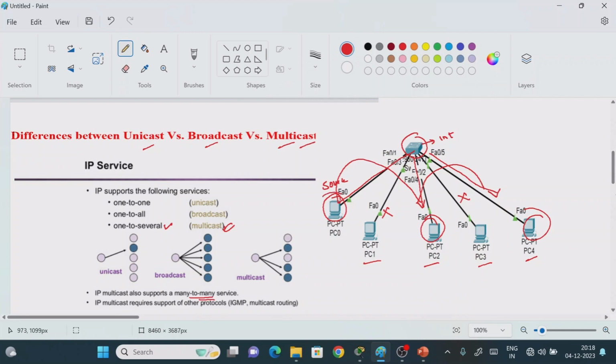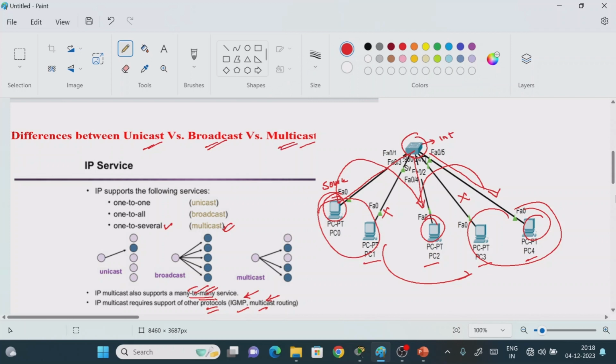Now one more thing, IP multicast also supports many to many devices. It means that from these two devices we can send the information to the next two devices, which is called many to many. For that some protocol is required. So IGMP multicast routing is required. In unit 3 we are going to discuss this protocol, IGMP multicast routing. There we will see how to implement many to many device communication, right? I hope you understand unicasting, broadcasting as well as multicasting.